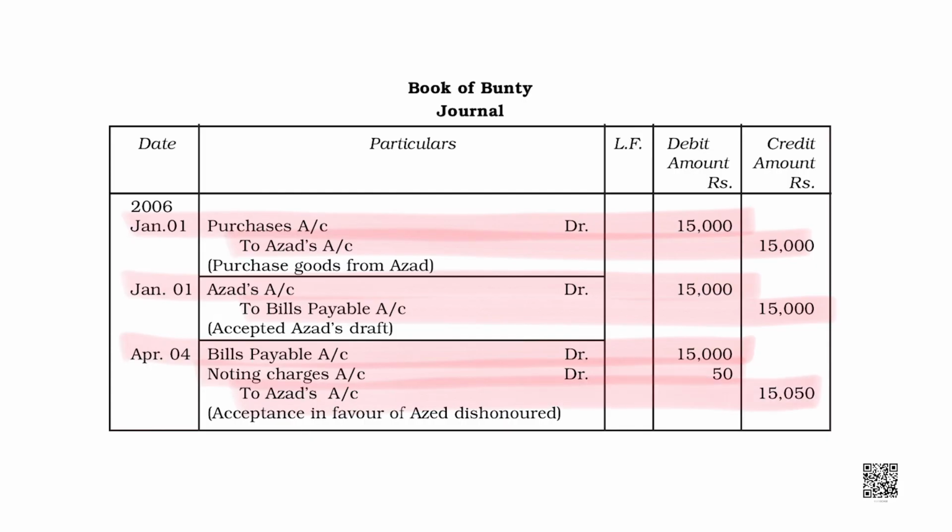Noting charges would be debited in the books of the debtor, not the seller, not the drawer, right? Noting charges is an expense for the debtor because he is the one because of whom this expense was incurred. Okay, students, and Azad would be his creditor again for 15,050 rupees.